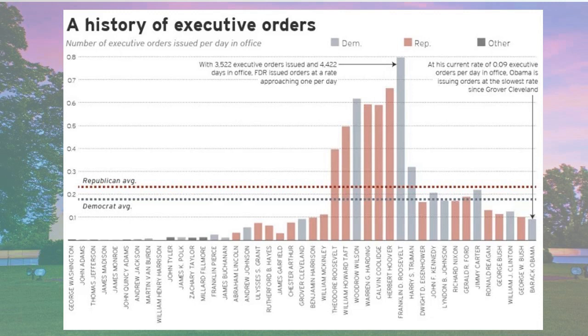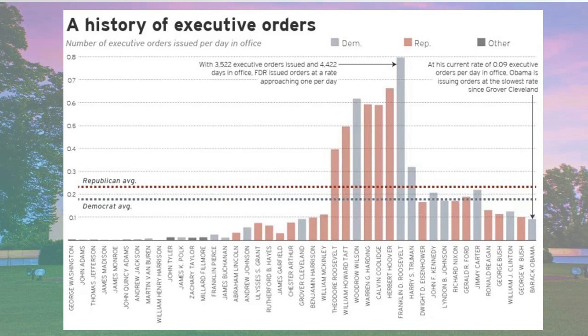So the presidents really started to become strong in the 20th century, starting around the year 1900. Presidents really started to take a much bigger role in policy making. If you can see, I know it's small print there, but President Franklin Roosevelt, with all of his time in office, he issued almost one executive order every day. So these presidents in the early 20th century were really, really making a ton of use of the executive order.